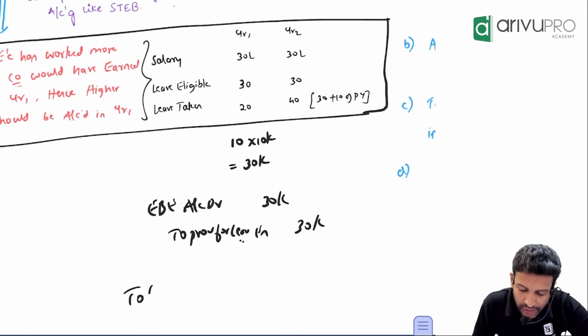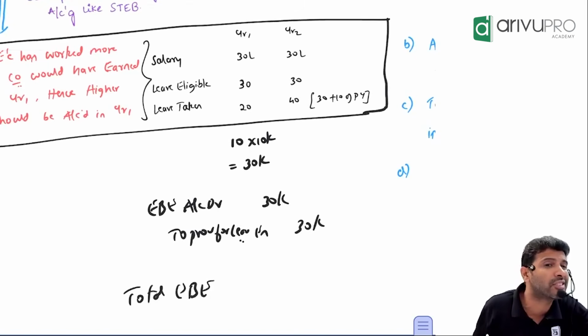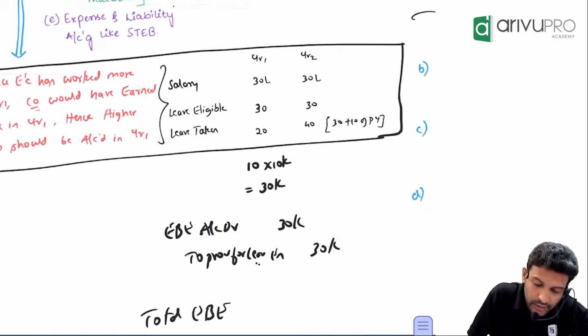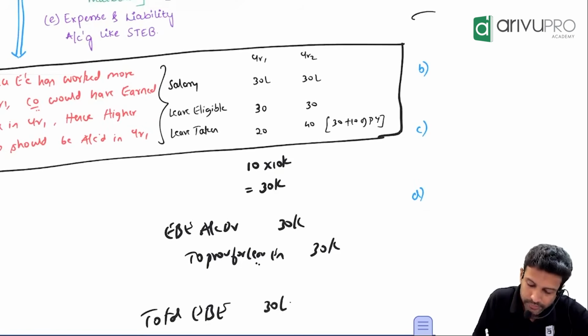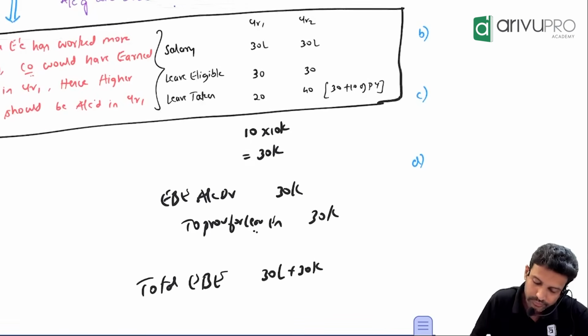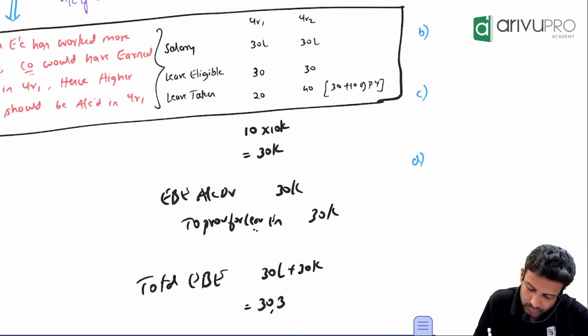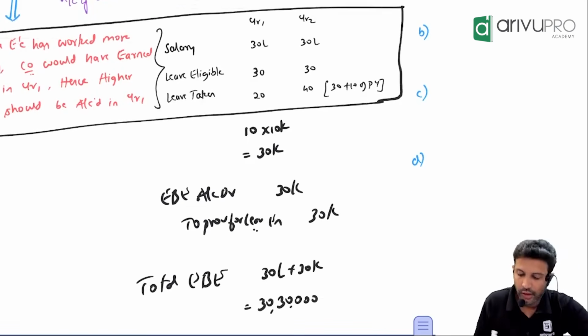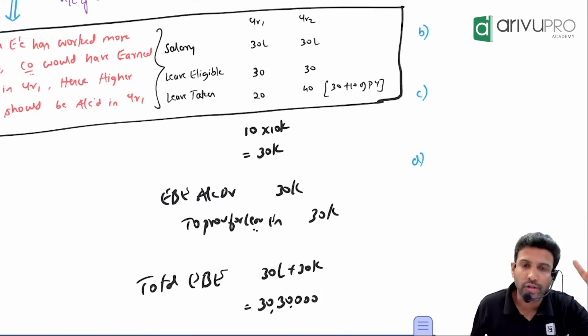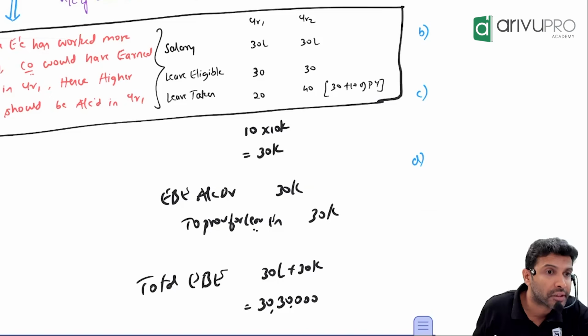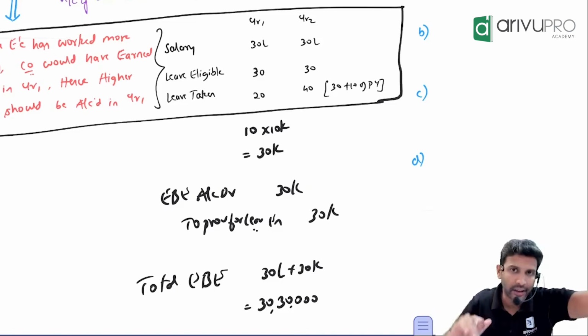Can you tell me for the first year what is the total employee benefit expense? First year, 30 lakh normal salary plus 30,000 booked extra. So 30 lakh 30,000 is the expense the company will book in the first year. Okay. Look at the drama in the second year. You will get a better idea.